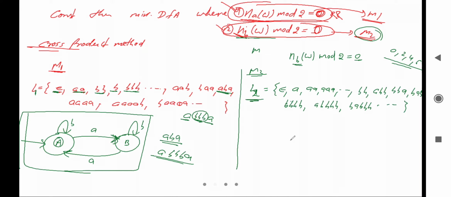Now we can construct the machine M2. For machine M2, it will accept a null, right? It will accept a null. It means here we'll take the initial state as a final state, and let me say it is a state b. Already we have taken that, so we'll take c, assume.